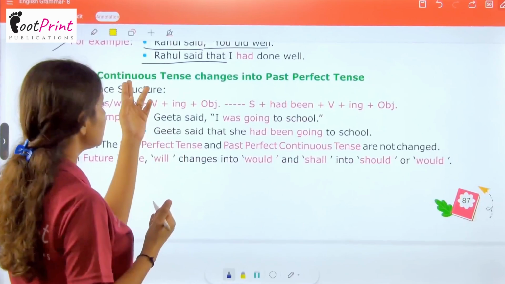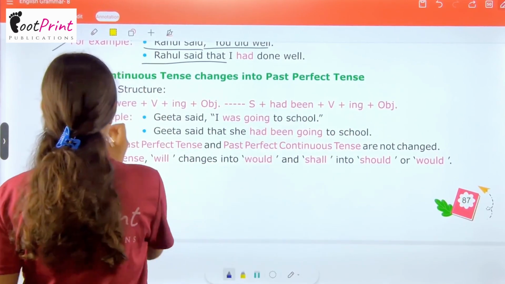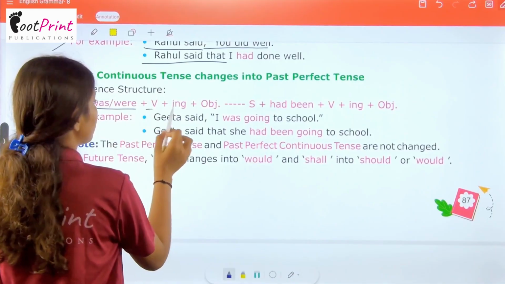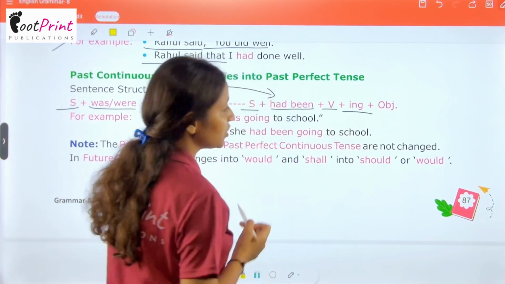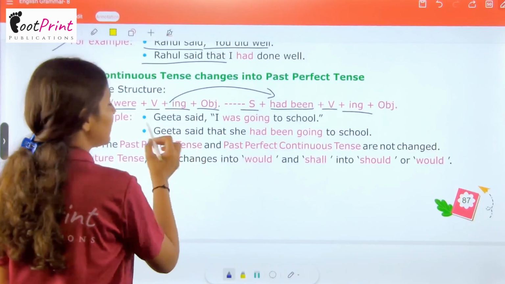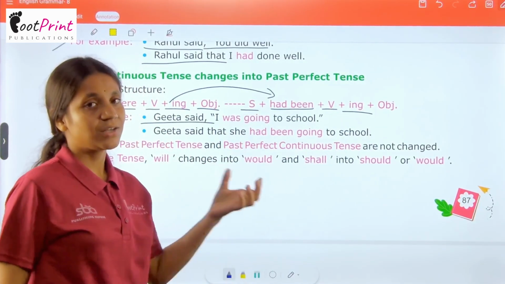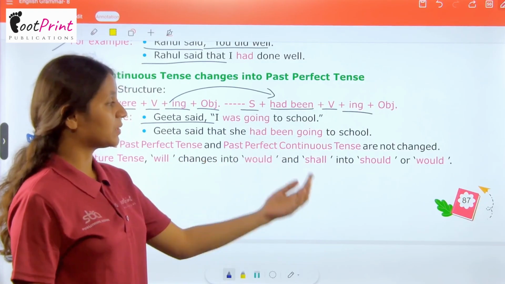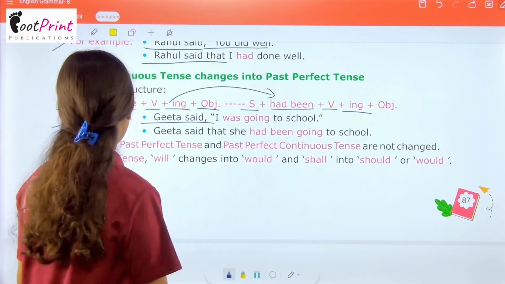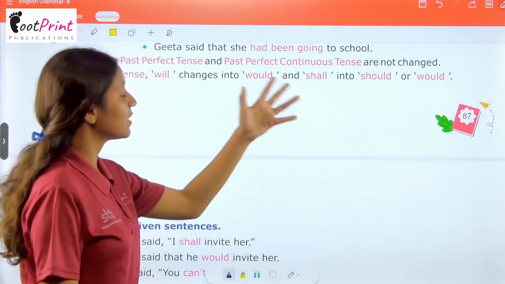Now past continuous tense will change into past perfect continuous tense. So it will be subject plus was/were plus verb plus ing plus object, which will convert into subject plus had been plus verb plus ing plus object. For example, we have Geeta said, "I was going to school." Geeta said that she had been going to school. Now note, the past perfect tense and past perfect continuous tense are not changed.